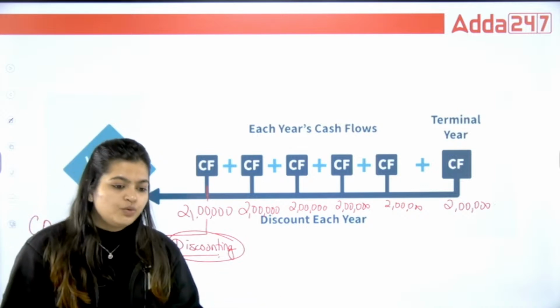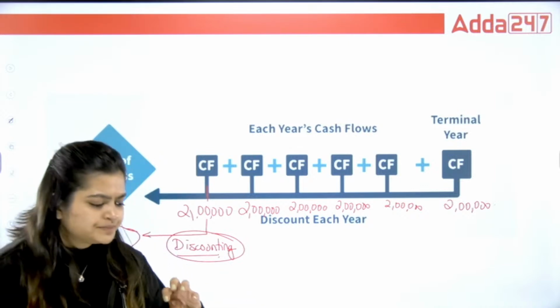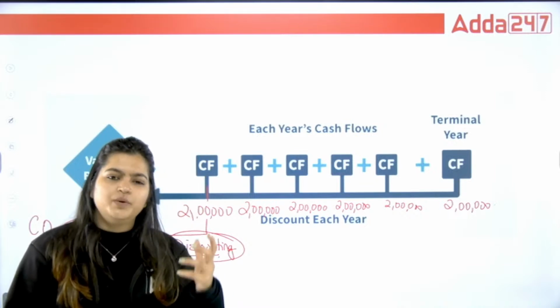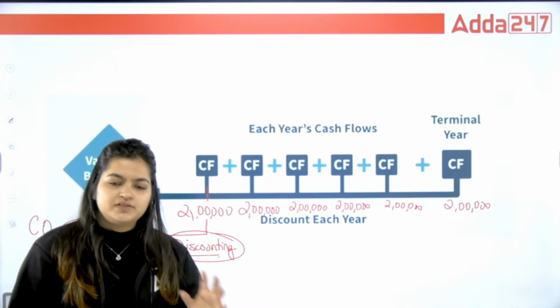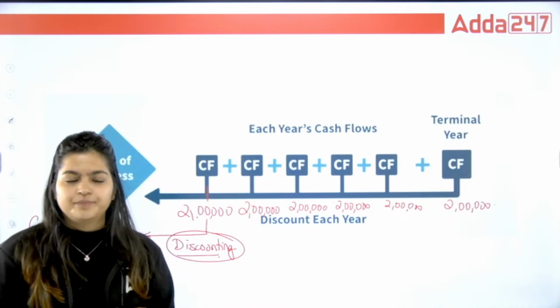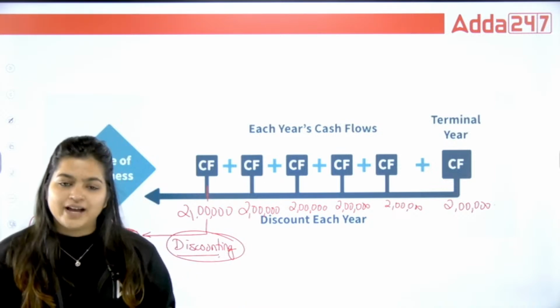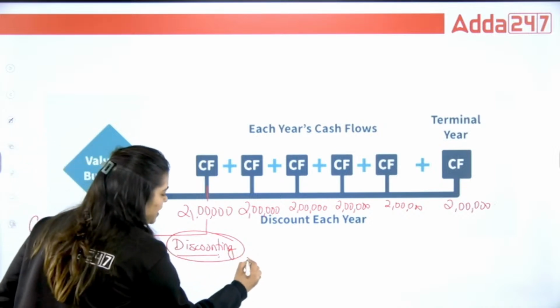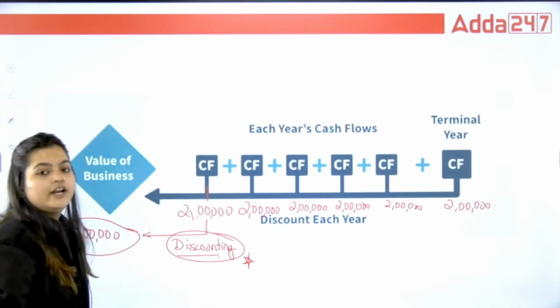So a true analyst, a person who has knowledge about this sector, is going to discount it. They are going to give the effect of time value. Okay? So how to calculate this discounting part, we are going to see in this unit.